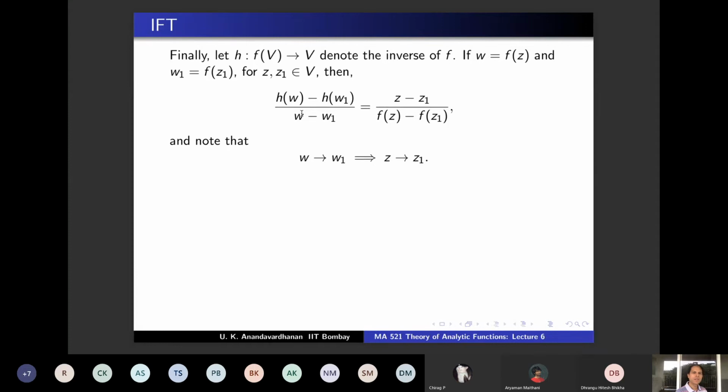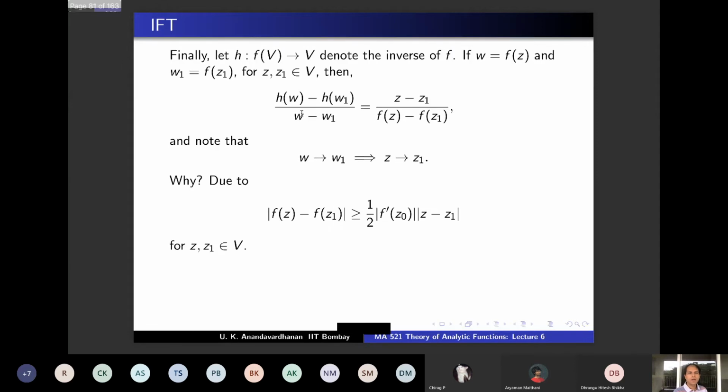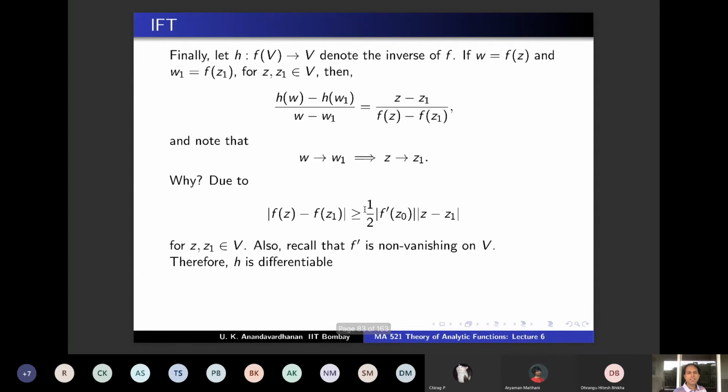As w goes to w1, z goes to z1, because again you have this inequality. At the very start you had this inequality, from the continuity of that function g, that modulus of f of z1 minus f of z2 is bigger than or equal to some constant times modulus of z1 minus z2. So if f of z1 goes to f of z2, that is, w goes to w1, then z has to go to z1 from that inequality. And you also know that f prime is non-vanishing throughout V. This we have shown already, and it again follows from this inequality, and therefore h is differentiable.